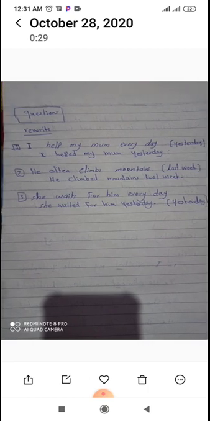Number 3, she waits for him every day. Use yesterday. I said we will use yesterday, last, or ago at the end of the sentence. Then we will change this verb into the past. So we will say she, then we have the word waits. We will cancel the s and add ed. She waited for him, and then cancel every day and write yesterday. She waited for him yesterday.